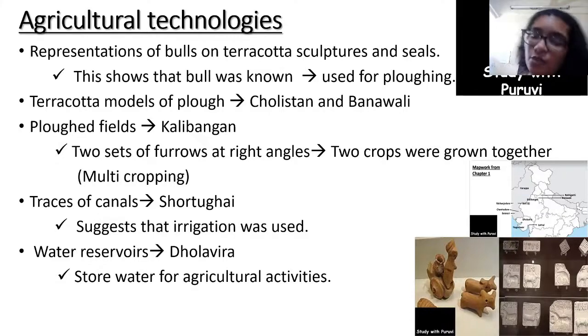So then next, water reservoirs. Even today, in places where there is a scarcity of water, people store water in various ways. Similarly, in areas of the civilization where more water would have been demanded, water reservoirs were found. One such example is the water reservoir which is found in Dholavira. So with this, we conclude the first part of this lesson.